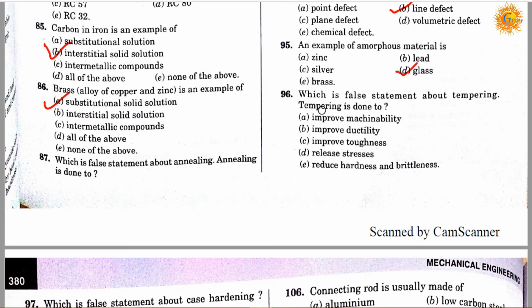Question number 96. Which is the false statement about tempering? Tempering is done to: option A, improve the machinability; option B, improve ductility; option C, improve toughness; option D, relieve the stresses; option E, reduce hardness and brittleness. So option A, improve the machinability, is the false statement about tempering. All the others are correct, because tempering does not improve the machinability but improves the ductility and toughness, relieves the stresses, and reduces the hardness and brittleness.